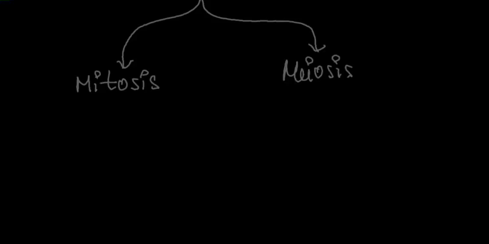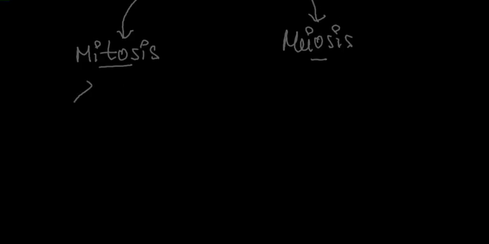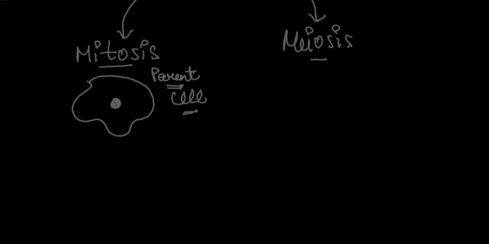Now, basically, this is mitotic cell division and this is meiotic cell division. In the process of mitosis, we have a parent cell. The cell which divides is called the parent cell. We have a parent cell with a nucleus. This parent cell undergoes cell division. During the cell division process, it divides into two daughter cells.